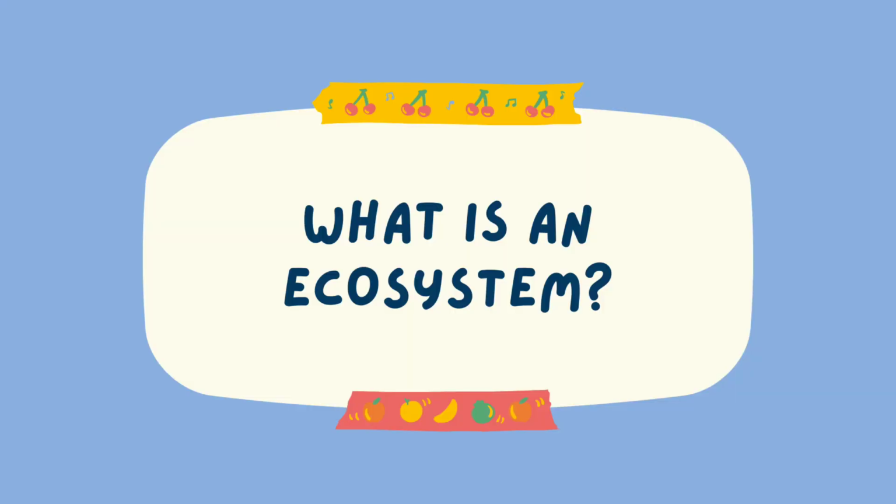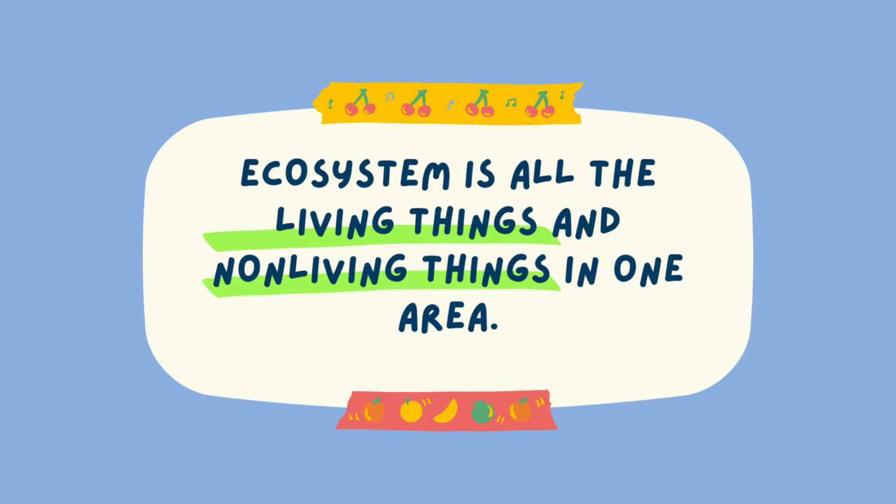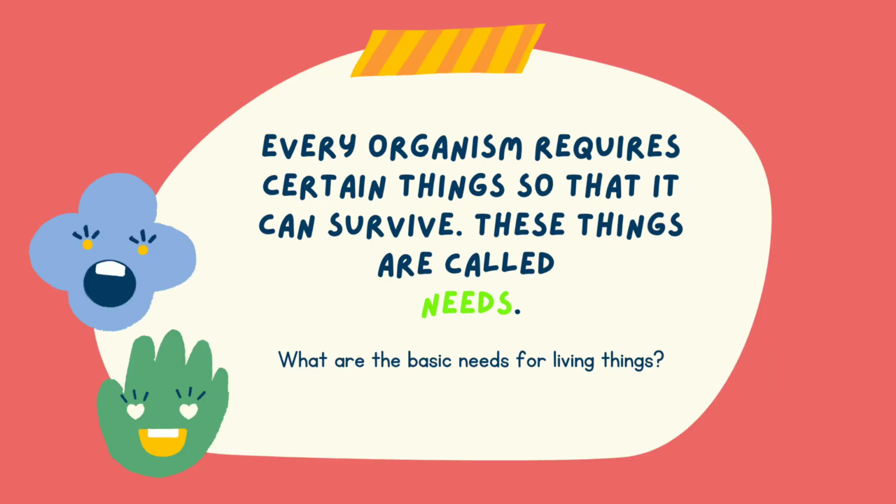So what is an ecosystem? Ecosystem is all the living things and the non-living things together in an area. Every organism requires certain things so that it can survive. These things are called needs.